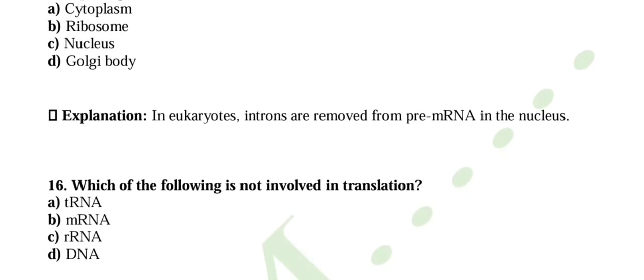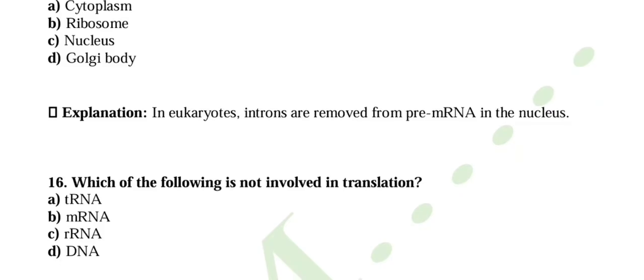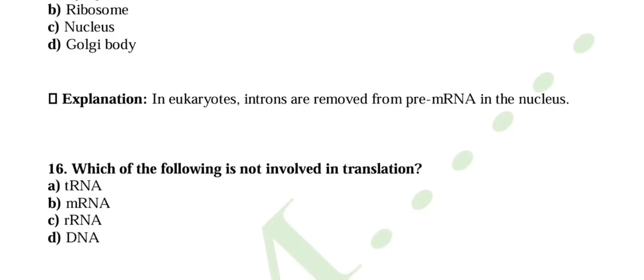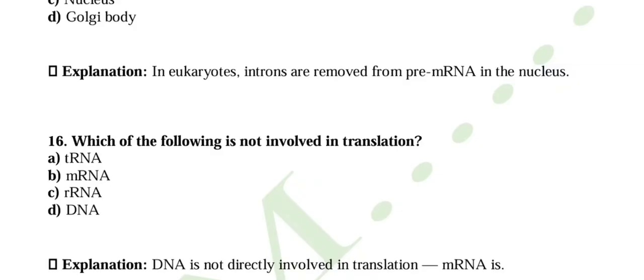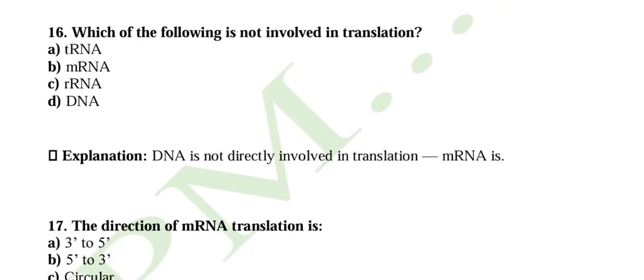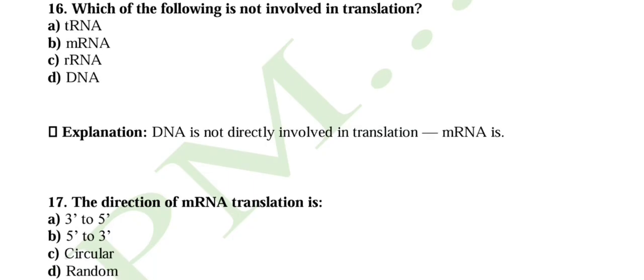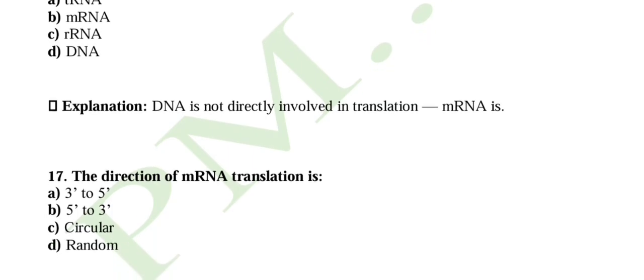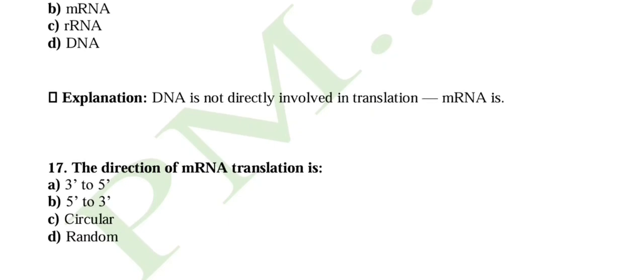Question number 16. Which of the following is not involved in translation? So DNA is not directly involved in translation. mRNA is involved, rRNA is involved, tRNA is involved, but DNA is not directly involved. Question number 17. The direction of mRNA translation is. So the ribosome reads mRNA from the 5' to 3' end. Okay, so option A is correct.